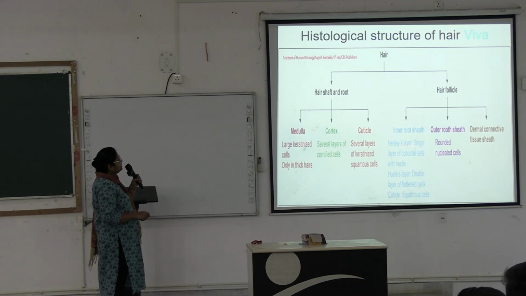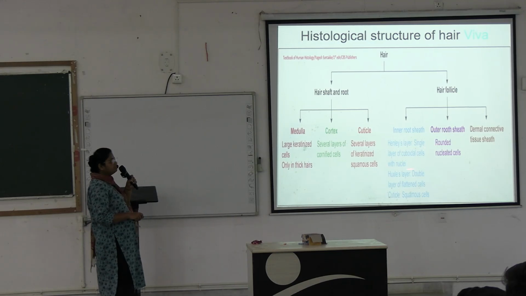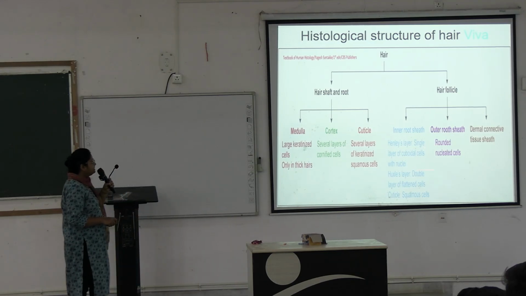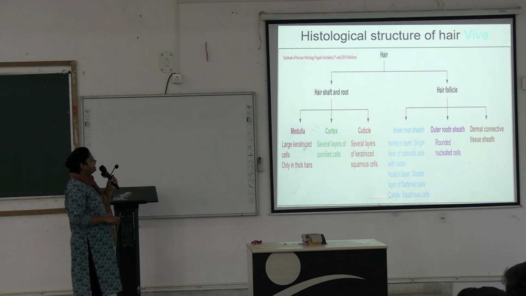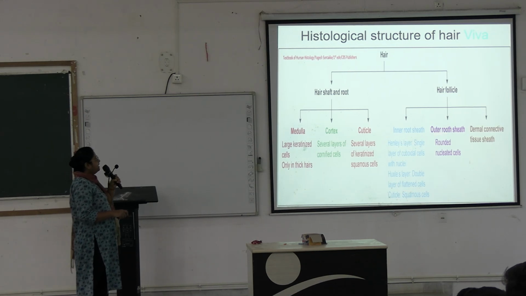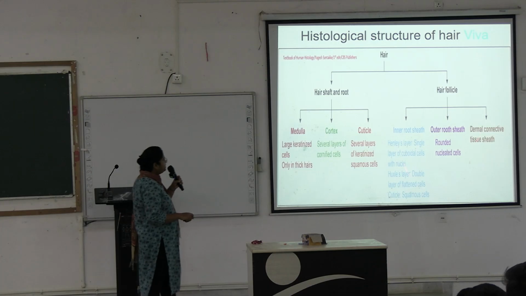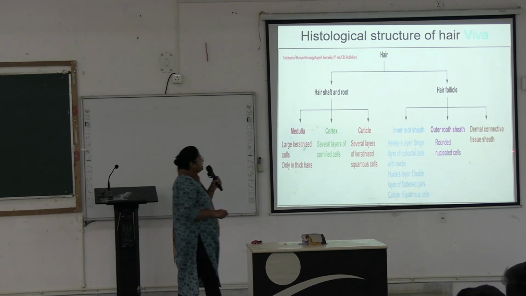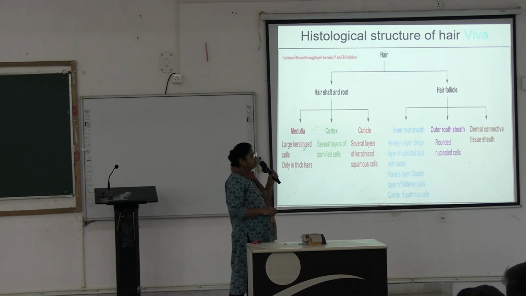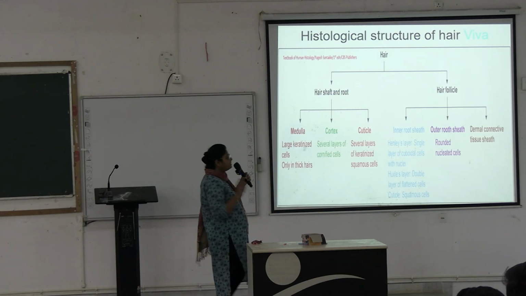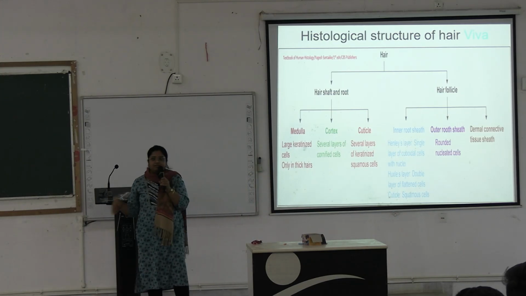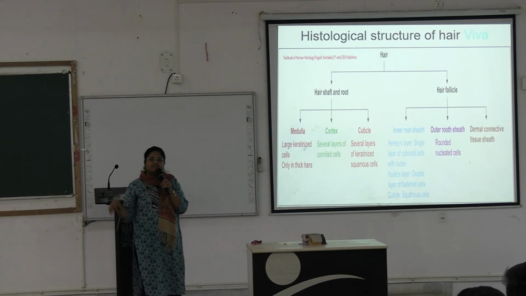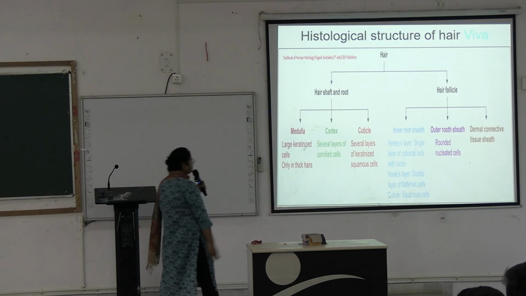The inner root sheath has Henle's layer, which is a single layer of cuboidal cells with nuclei, and Huxley's layer, a double layer of flattened cells, and the cuticle has squamous cells. The outer root sheath has rounded nucleated cells, and there is also the dermal connective tissue sheath. Okay, you just need to know the names of the different appendages; they don't come in detail in theory. Okay, next.